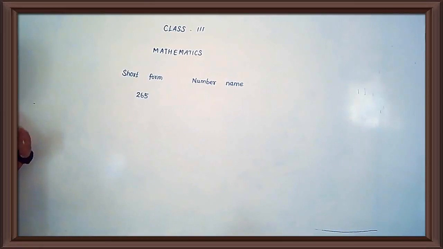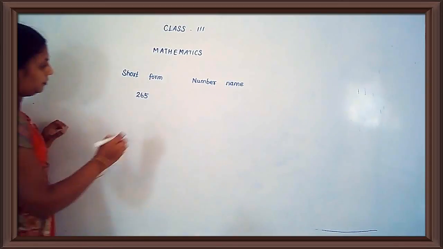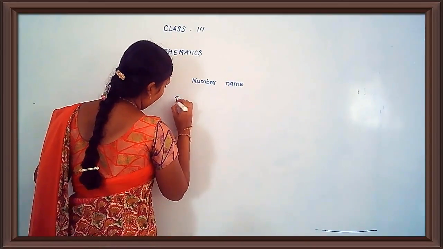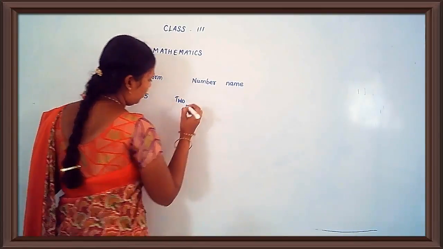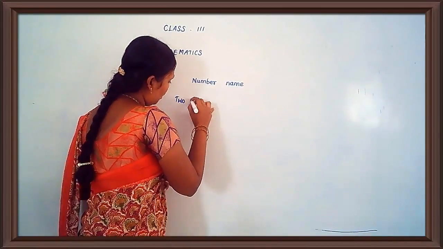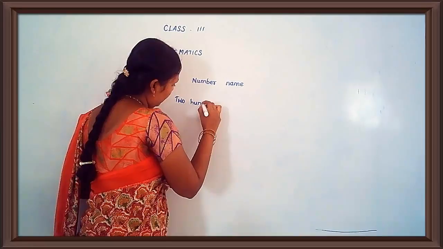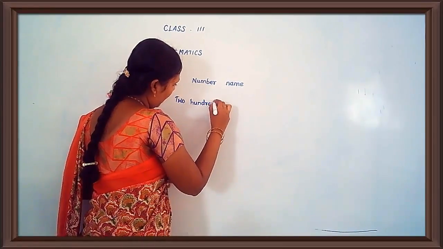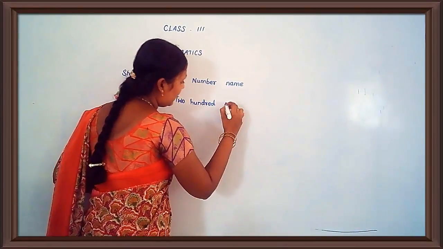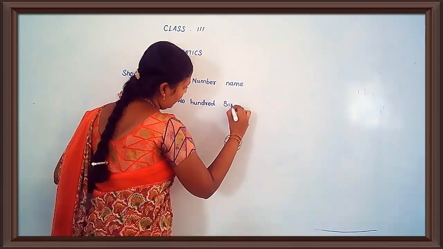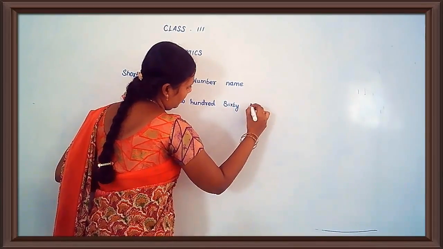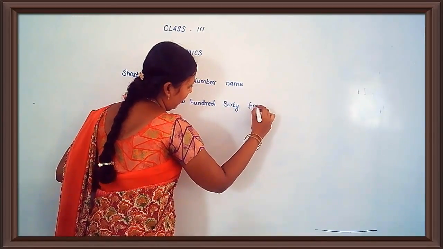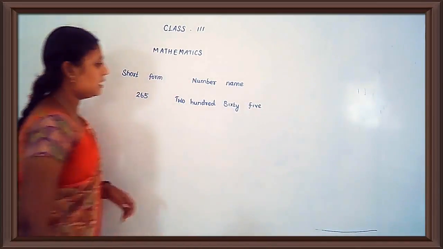Okay, ma'am? How do you write the words? Say the spelling for 200. TWO, HUNDRED, 265, SIXTY 60, FIVE 5, 65.